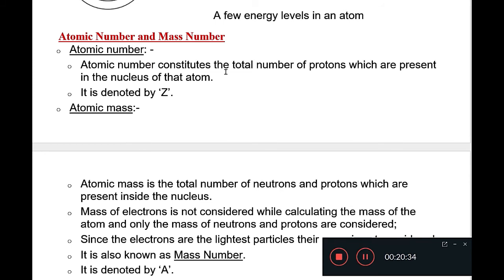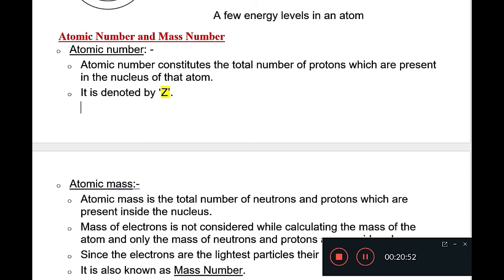Atomic number is the total number of protons which are present inside the nucleus of that atom. And atomic number is represented by, students, capital Z. Please remember this thing. Okay. If I ask you what is the atomic number of hydrogen, so hydrogen's atomic number is 1 because the total number of protons inside hydrogen is 1.